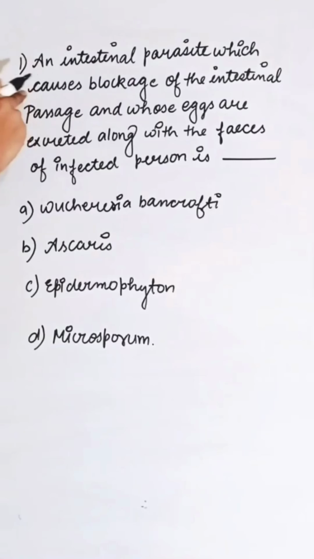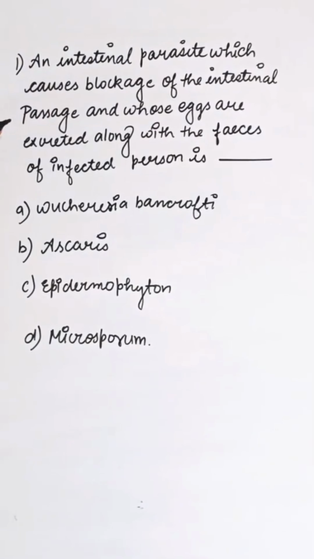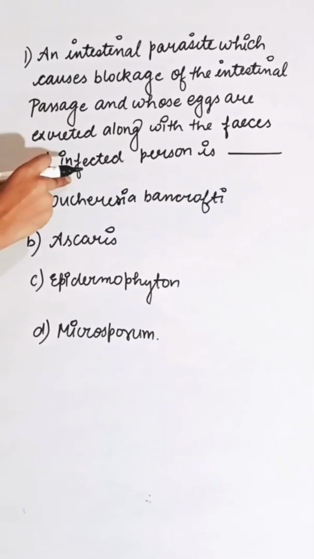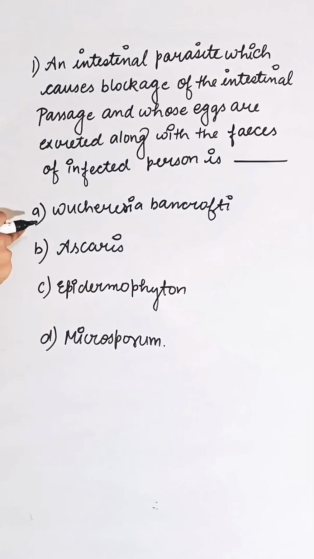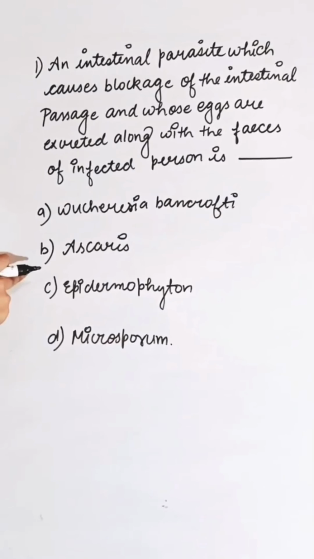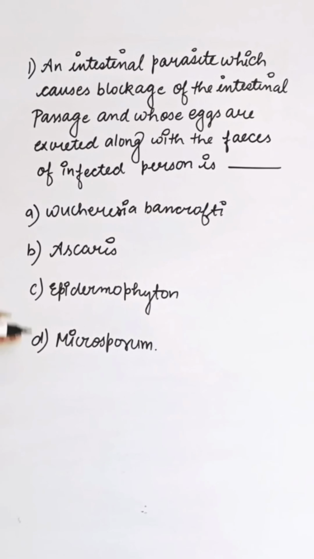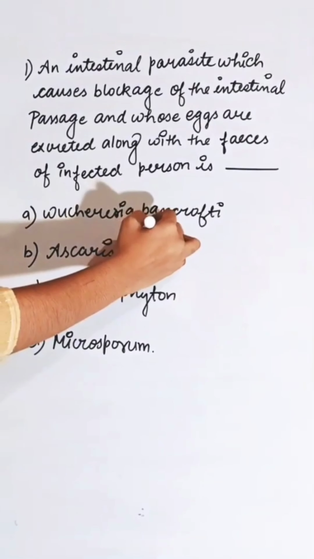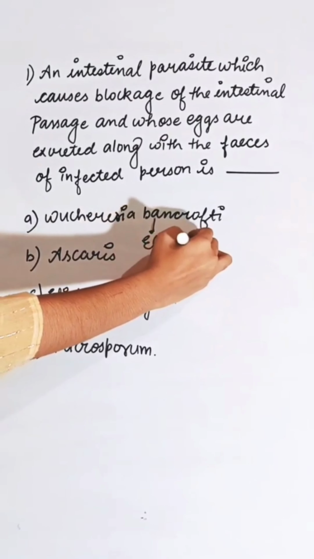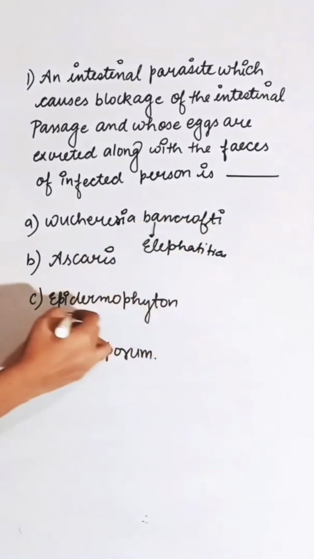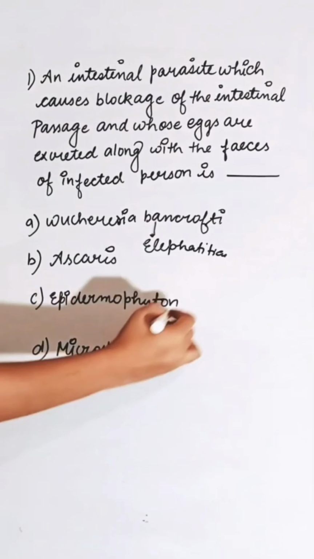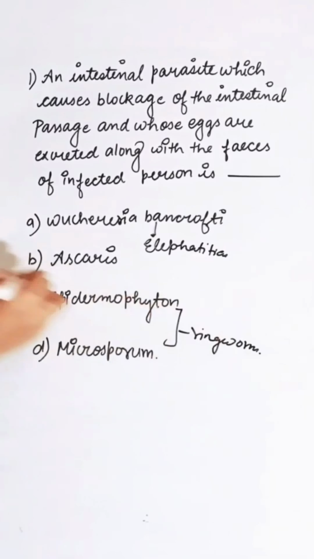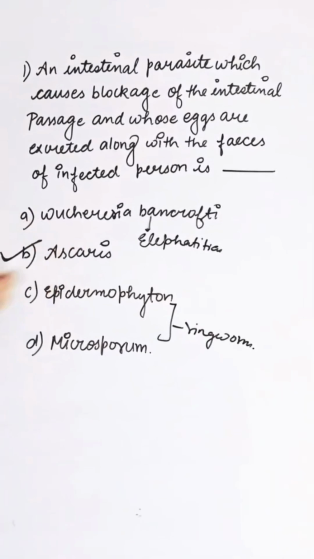An intestinal parasite which causes the blockage of the intestinal passage and whose eggs are excreted along with the feces of the infected person is first option Wuchereria bancrofti, second Ascaris, third Epidermophyton, fourth Microsporum. Wuchereria bancrofti causes the elephantiasis disease, and Epidermophyton and Microsporum cause ringworm. So the correct answer is B.